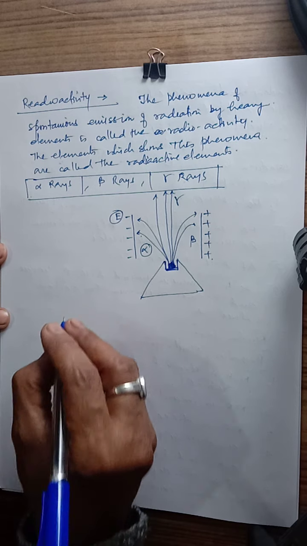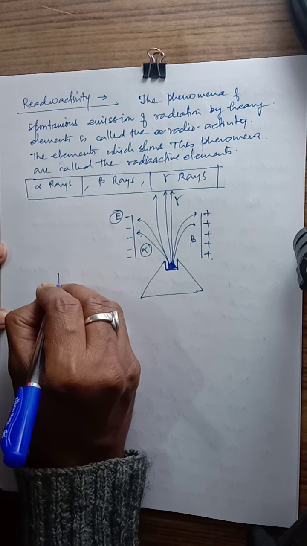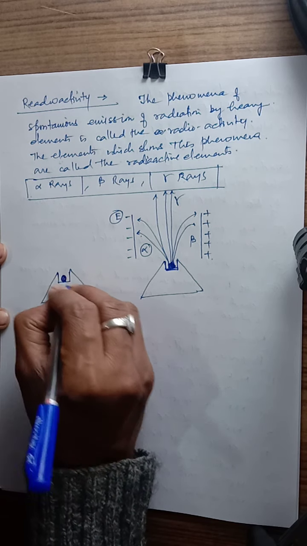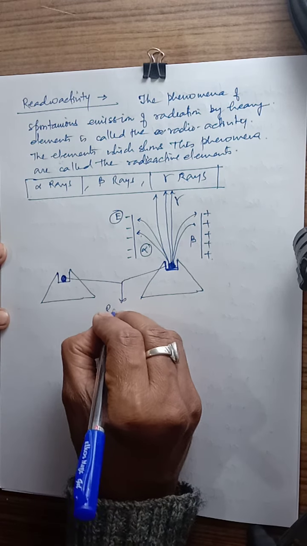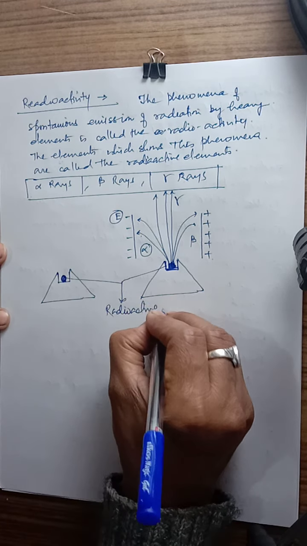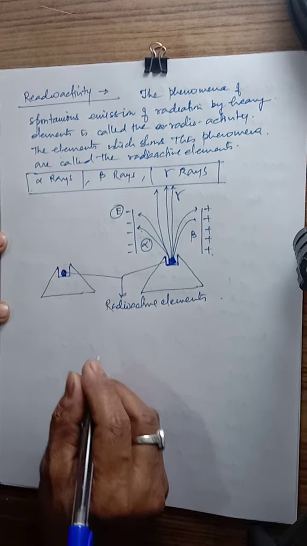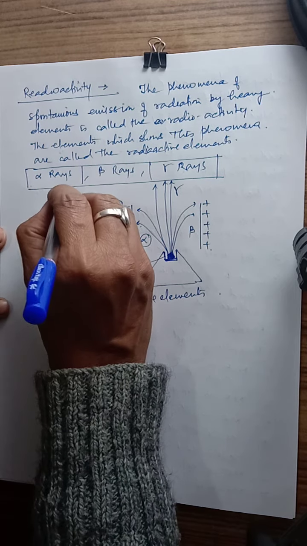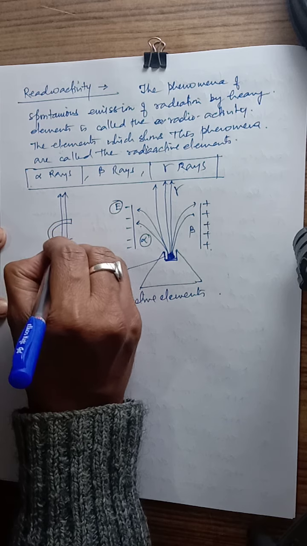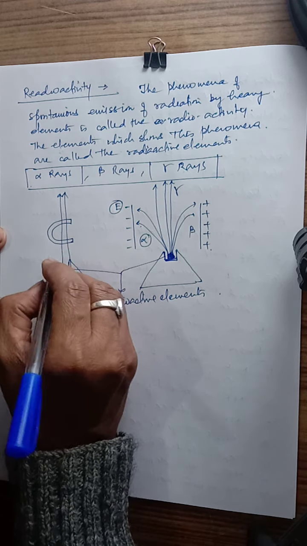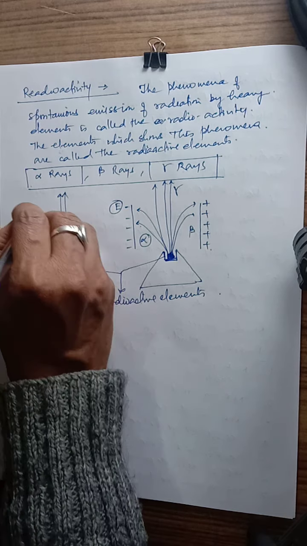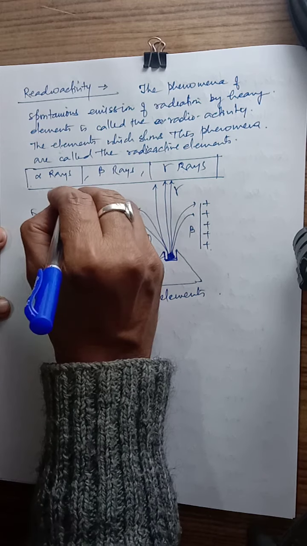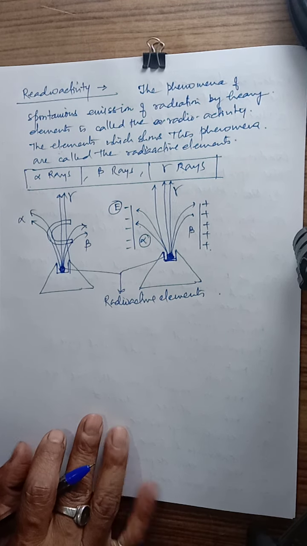When we talk about the magnetic field, same: this is your radioactive substance, these are the radioactive elements, and the rays go straight in the presence of the magnetic field. If it is a U-shaped magnet, some will move towards the left, some will move towards the right. So it is the beta, it is the gamma, and it is the alpha rays.